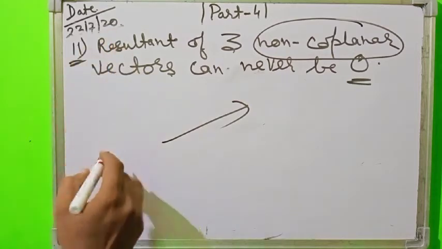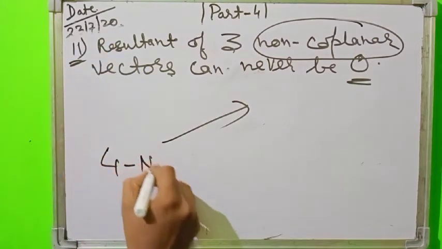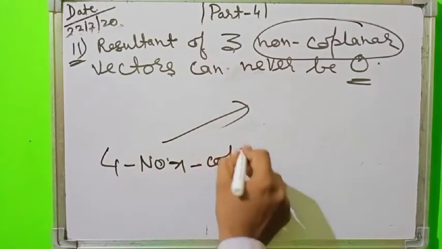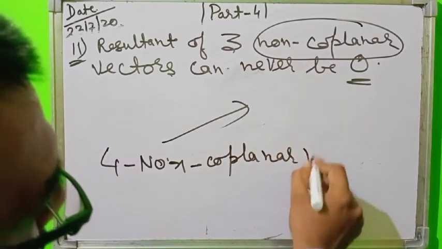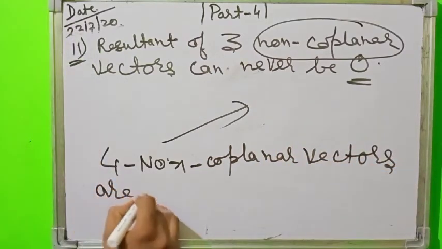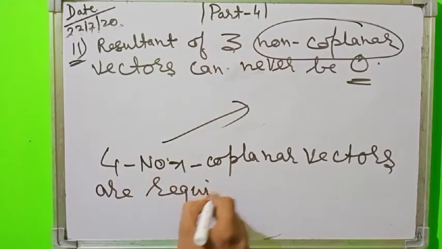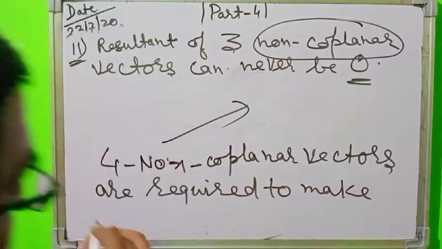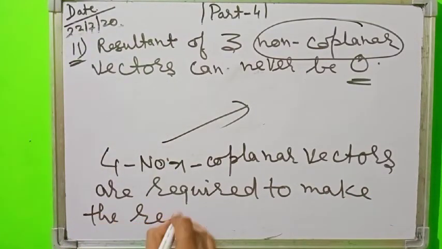So 4 non-coplanar vectors are required to make the resultant 0.